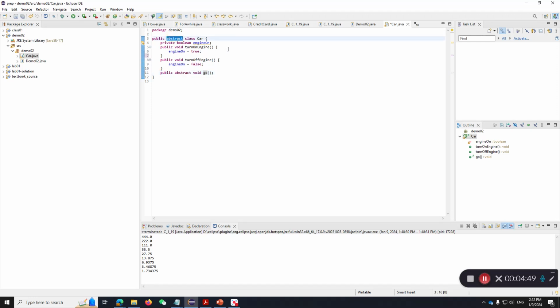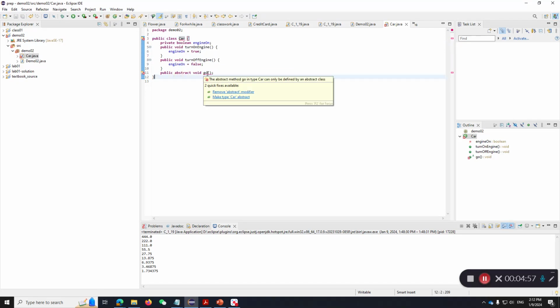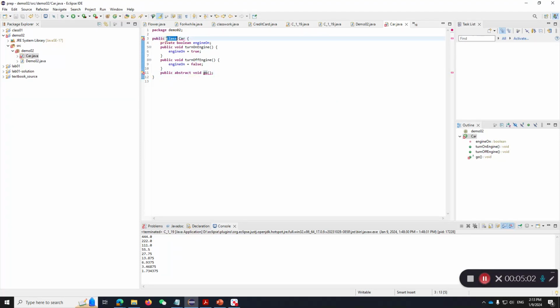So for example, if I take away this abstract modifier for the class, meaning that this car is a solid class, I get an error here. By having this class no longer abstract, the methods inside the class can no longer be abstract. So I have to take away the abstract keyword and fill in the body, and this would be okay.